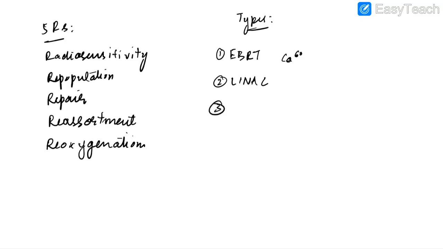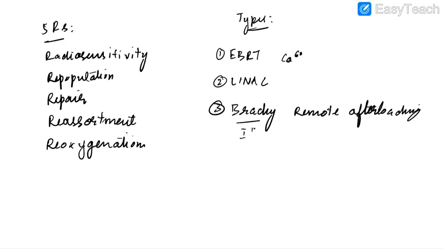Next is brachytherapy. In this case, the radiation source is placed inside the body. An important term in brachytherapy is remote afterloading. And the various atoms which we use in brachytherapy are iodine 125, cobalt 60, and iridium 192. Next is systemic radiotherapy. For example, we use iodine 131 for papillary thyroid carcinoma. In this case, the radioactive agent is injected intravenously.